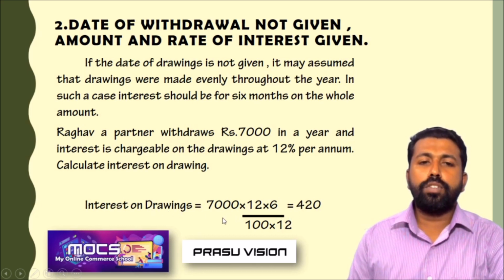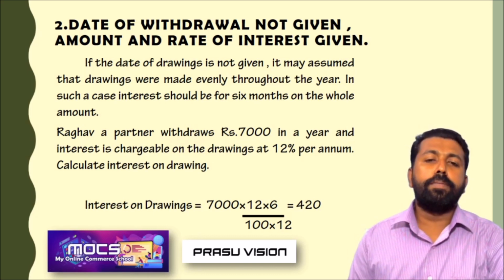Remember, if the date of withdrawal is not given, we have to multiply by 6 by 12. So interest on drawings is equal to the amount of drawings into rate 12 by 100 into the average period 6 by 12. So this is the way we have to calculate the interest on drawings when the date of withdrawal is not given. Hope the idea is very clear.